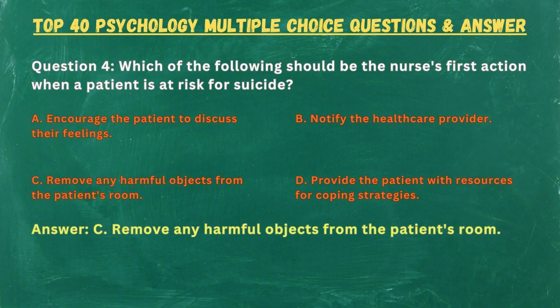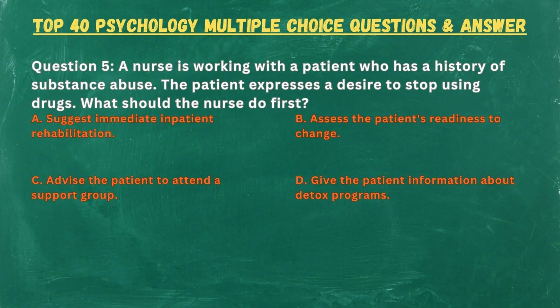Answer. C. Remove any harmful objects from the patient's room. Question 5. A nurse is working with a patient who has a history of substance abuse. The patient expresses a desire to stop using drugs. What should the nurse do first? A. Suggest immediate inpatient rehabilitation. B. Assess the patient's readiness to change. C. Advise the patient to attend a support group. D. Give the patient information about detox programs.